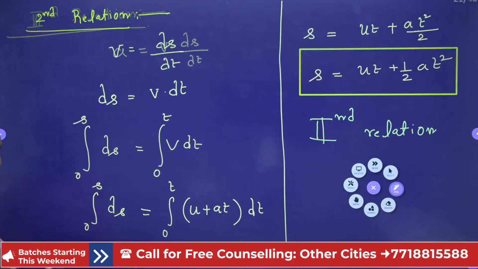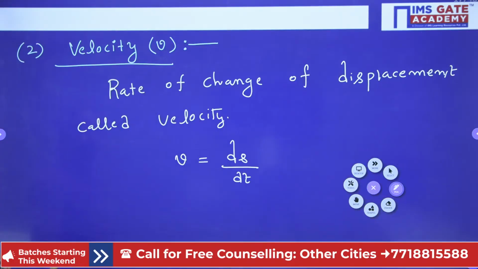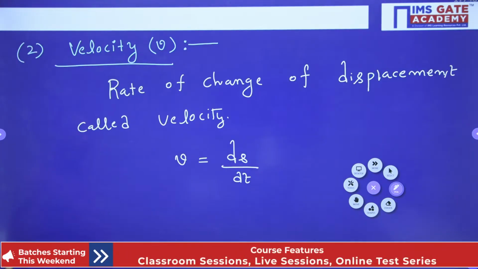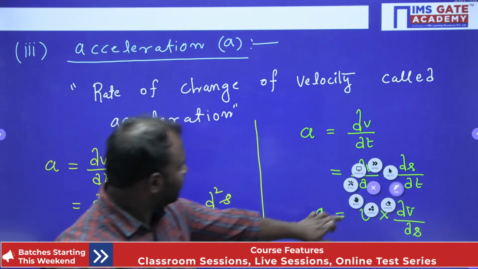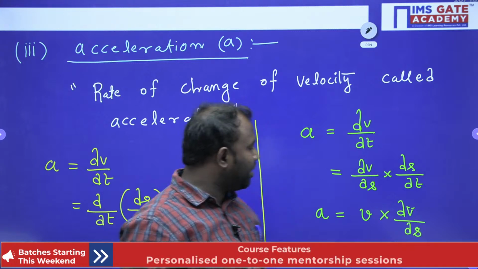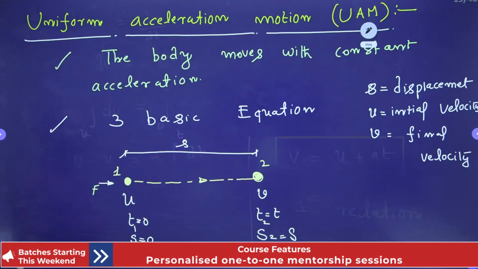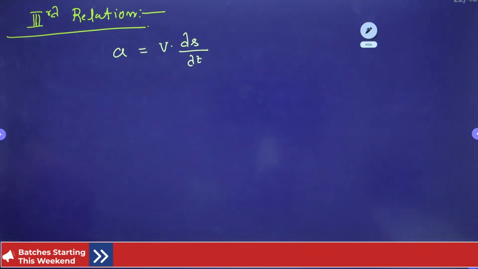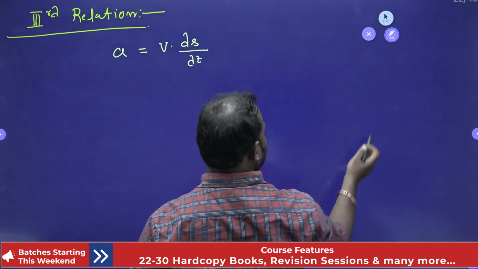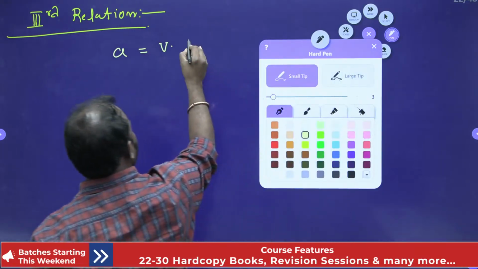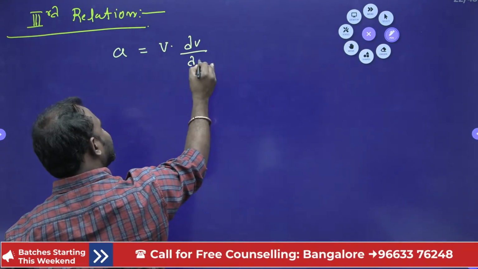This we have written at the time of acceleration, displacement, velocity and acceleration. Here I wrote, look here. So a equal to v into dv by ds, right? Sorry, I wrote ds by dt, it is dv by ds.